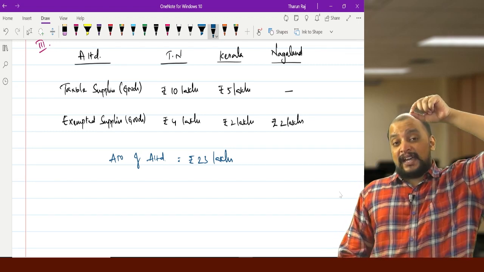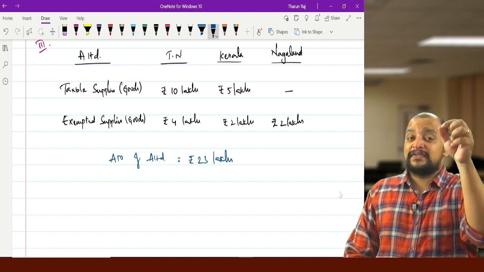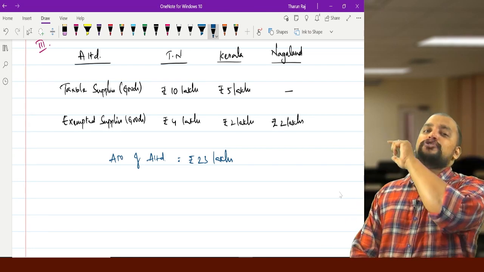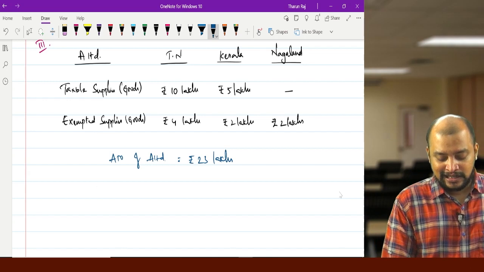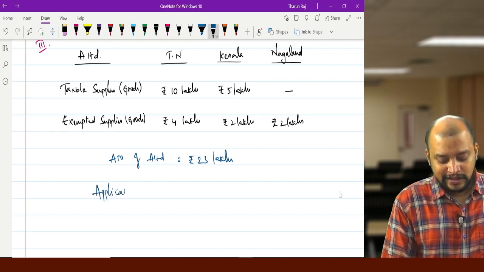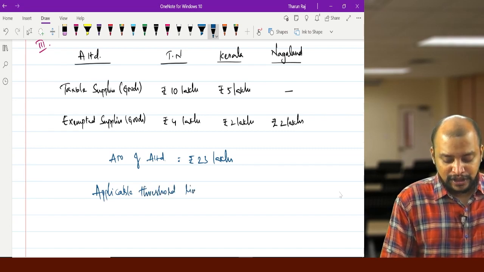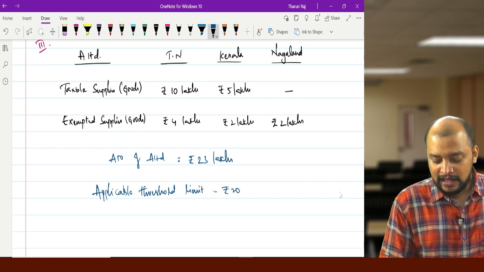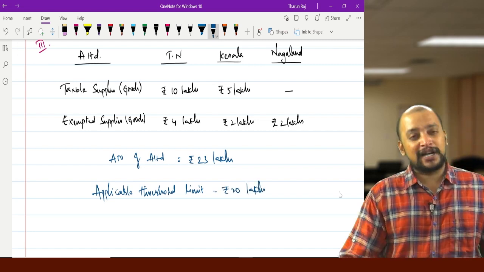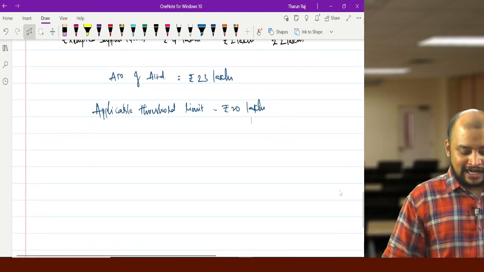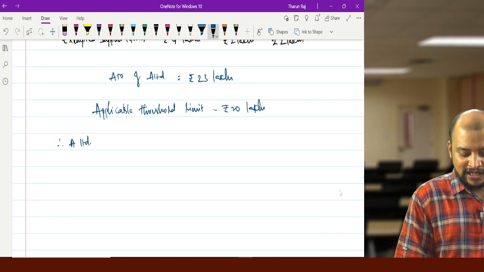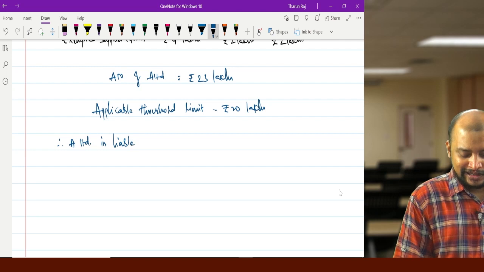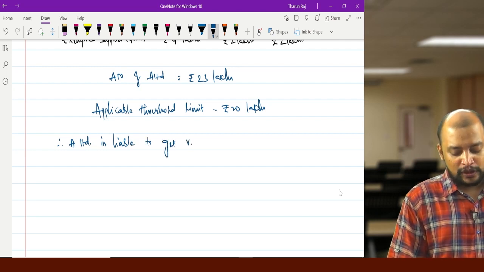Why? They should be making supplies in one of the special category states, and taxable supplies should be made from special category states. Here taxable supplies are not made from a special category state. Therefore, the applicable threshold limit is 20 lakhs. Whether A Limited is liable to get registered? Yes, because the aggregate turnover exceeds the threshold limit.